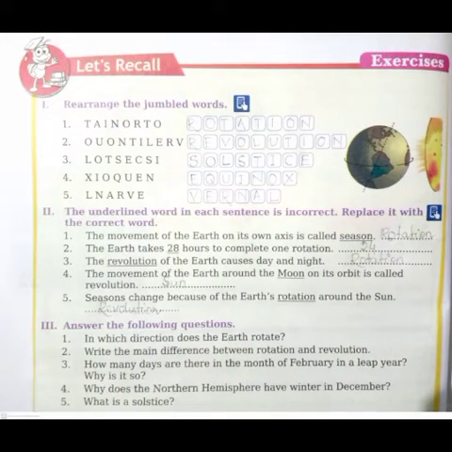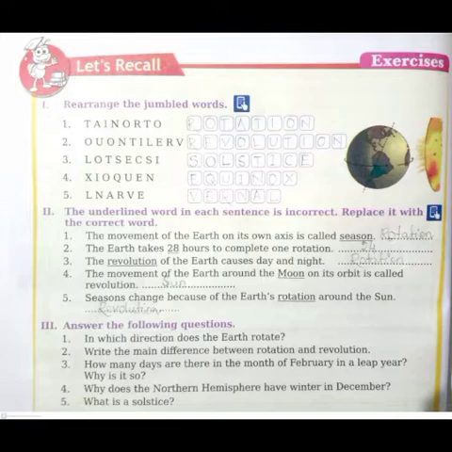Now comes the exercise part. We have already discussed what is rotation, how the rotation occurs, what is revolution, how the revolution occurs, what is happening due to the revolution, and solstices and equinoxes. Okay. Then comes the exercise.